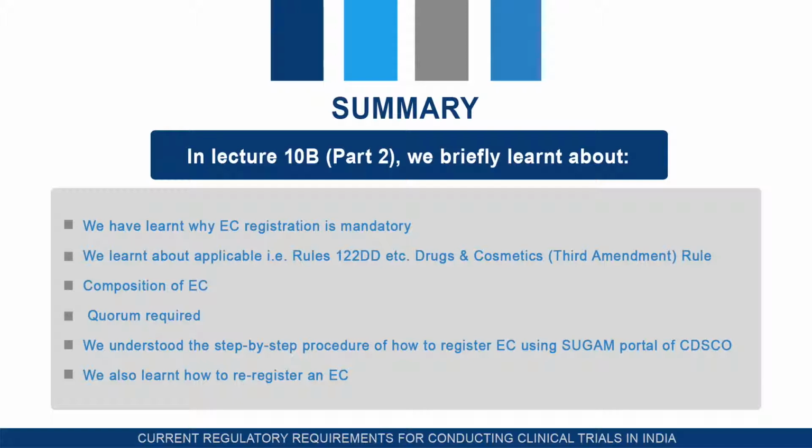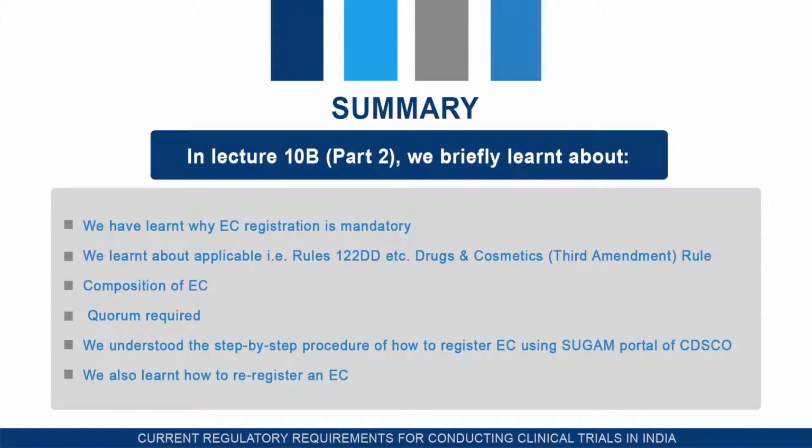In this lecture we have learned why ethics committee registration is mandatory. It is mandatory because the Government of India, Ministry of Health and Family Welfare has published a notification and rule 122 DD, according to which no ethics committee can review or record its approval unless it has a prior registration. Then we learned about applicability of rule 122D, as I have mentioned. Then composition of ethics committee we have seen, not less than 7 people should be there, and to maintain the quorum 5 persons with the qualification and everything that we have seen.